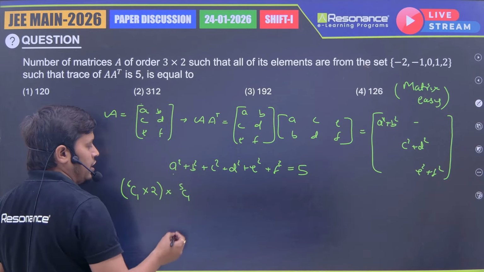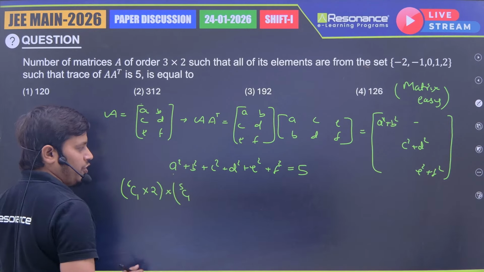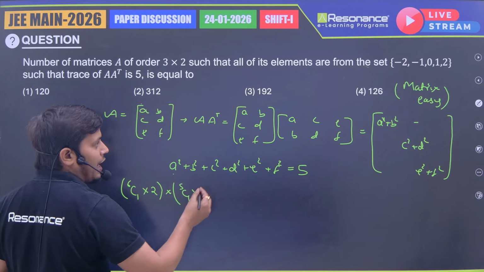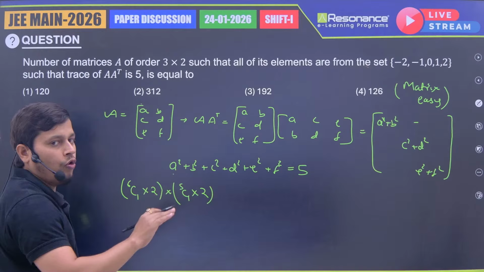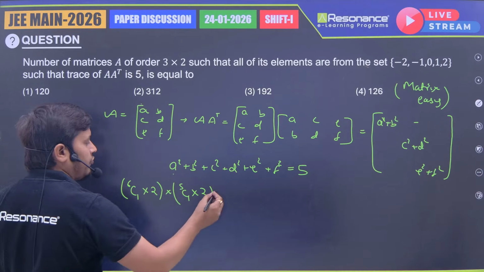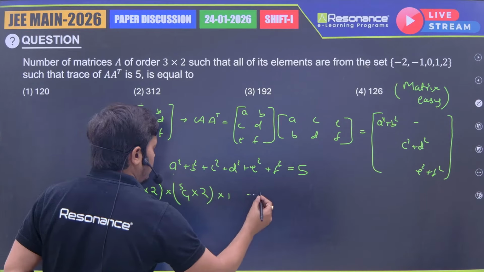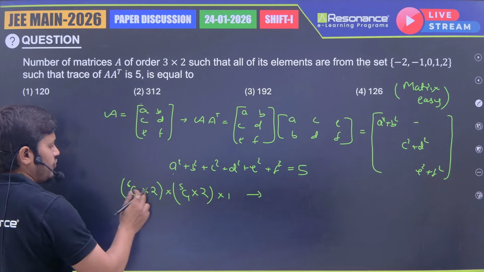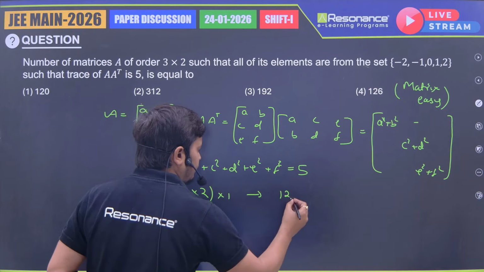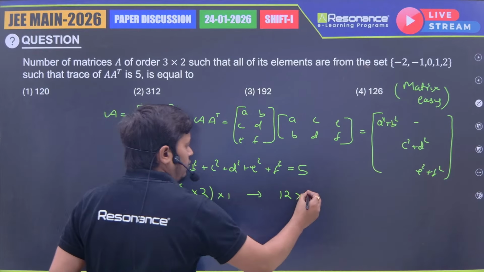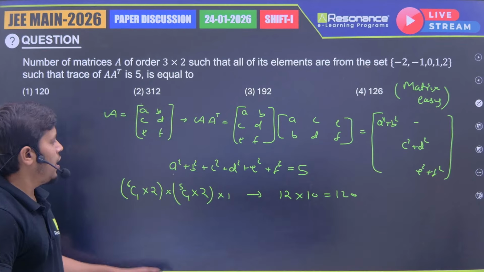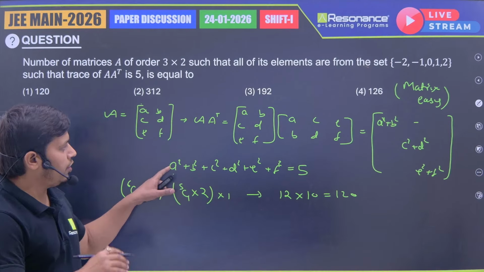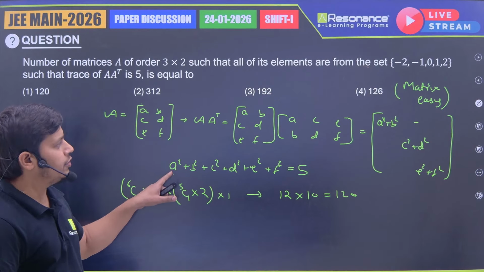Now this B square has to be 1, so for B we have two options, either +1 or -1. Now the remaining all have to be 0, so for the remaining we have only one option. So in this case, how many ways did we get? 12 times 10, so we got 120.